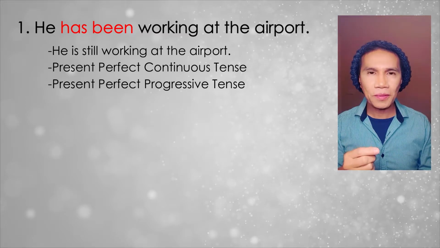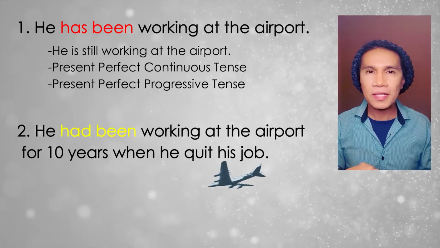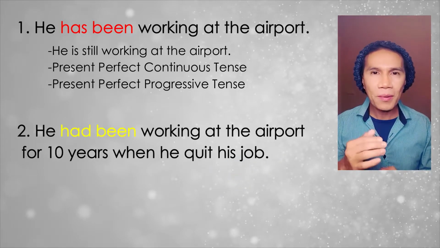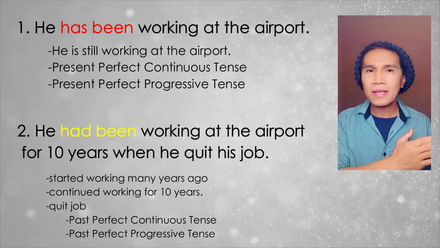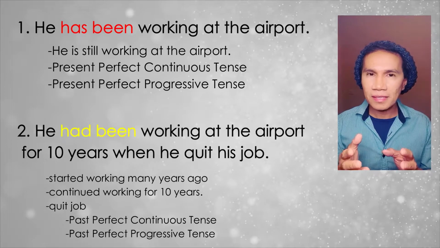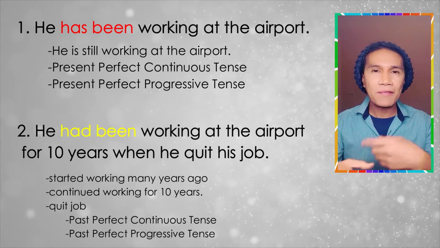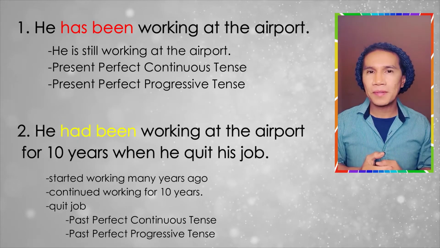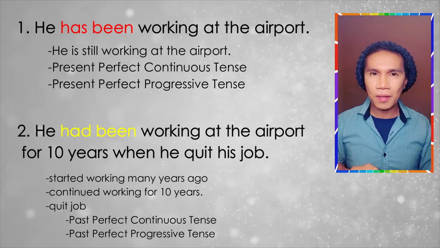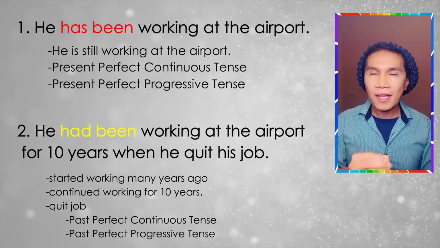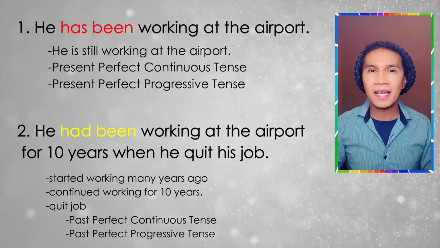Example number two. He had been working at the airport for 10 years when he quit his job. Had been working. This means that he started working at the airport many years ago, 10 years ago to be exact, and this is in the past. Then he continued working for 10 years at the airport. After that, he stopped. Why? Because he quit his job. This is in the past perfect continuous tense or past perfect progressive tense.